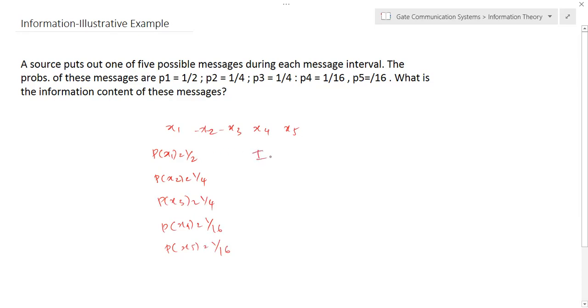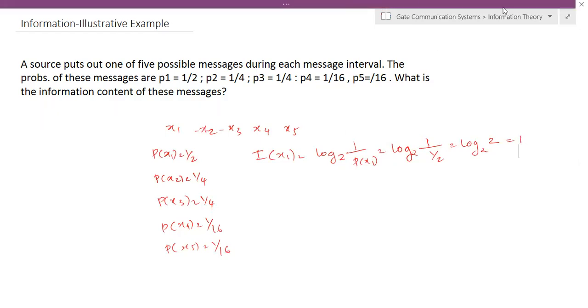So we need to find the information of the message x1. It's simply the logarithm, taking log base 2, of 1 by probability of x1. So it becomes log 2 of 1 by 1 by 2, since the probability of x1 is 1 by 2. So we'll get log to the base 2 of 2, which is equal to 1. Similarly, you can approach the other cases also.